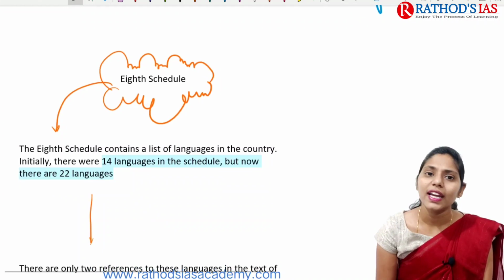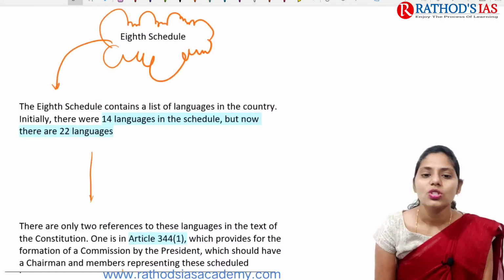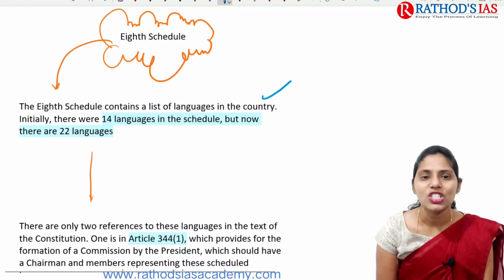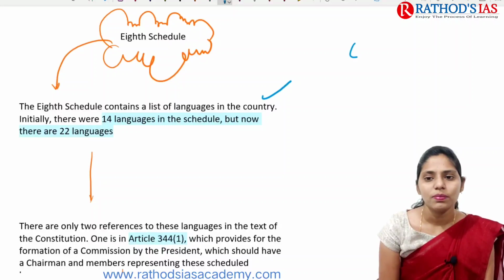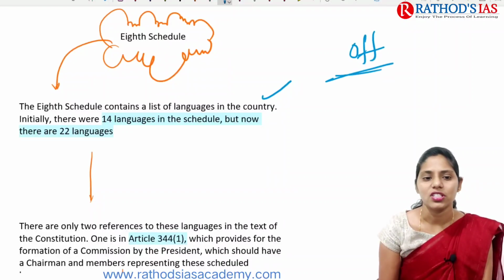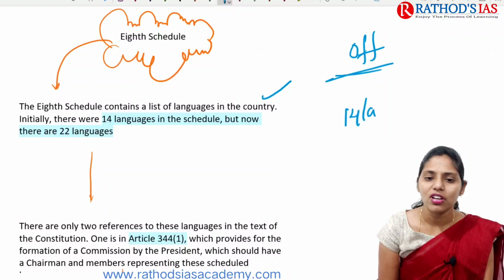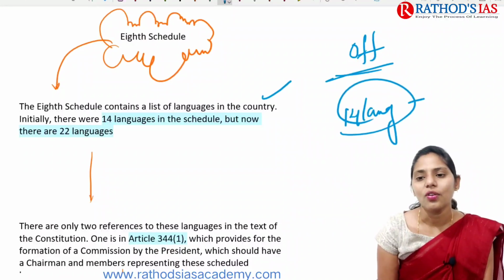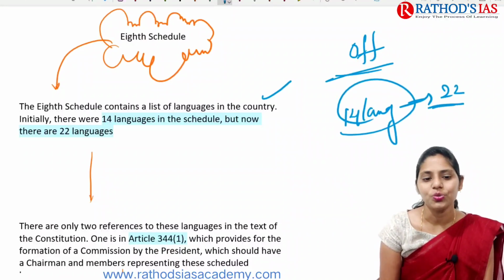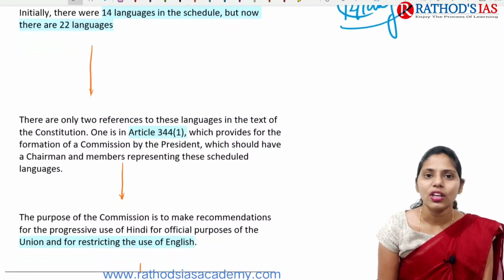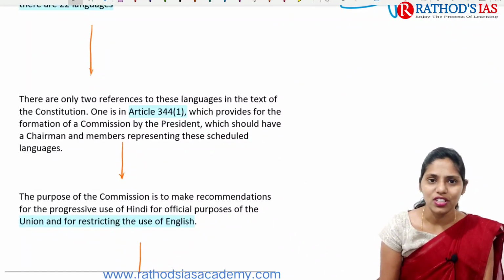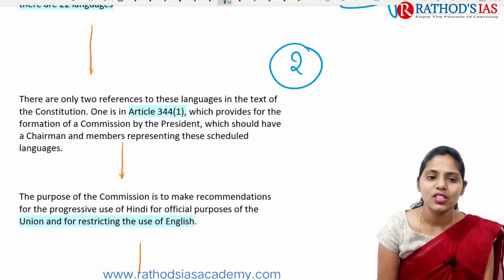And if you are talking about the 8th Schedule in our Constitution, the 8th Schedule mainly talks about the list of languages in the country, so it mainly talks about official languages. There were 14 languages in this schedule, but now it has increased to 22. Okay, and if you are talking about references to these languages, there are two references in our Constitution. Article 344 subclause 1.